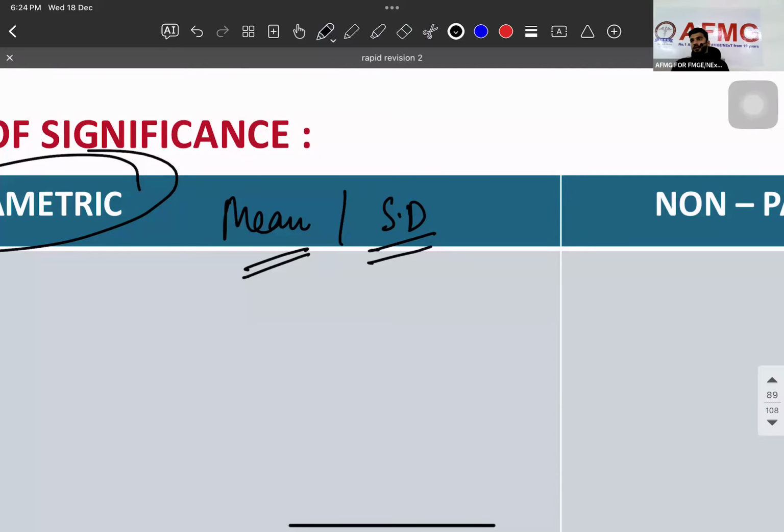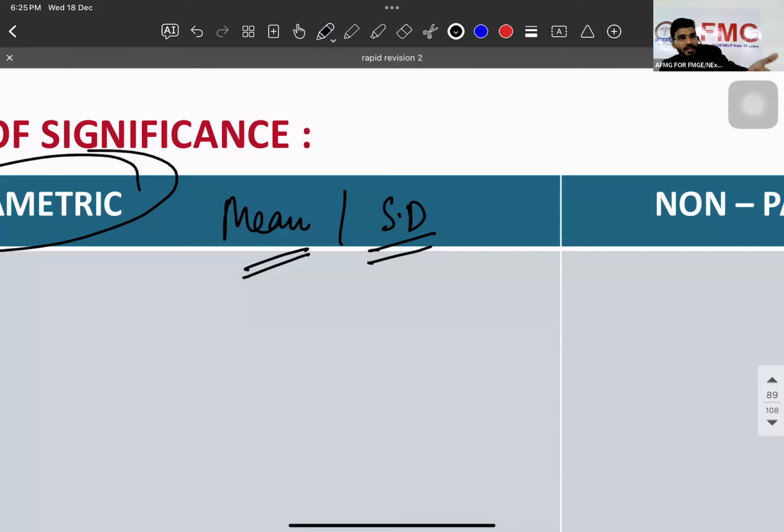Now, 20 people have cholesterol. 10 want to take medication, 10 don't want to take medication. I'm telling 10 people to take medication and 10 people to make a lifestyle change. So before intervention and after intervention, after 2 months, I will again check the cholesterol, between the drug group and the lifestyle group. So how many groups? Two groups. A different test. Now, three different groups. Three groups. Are you getting my point?